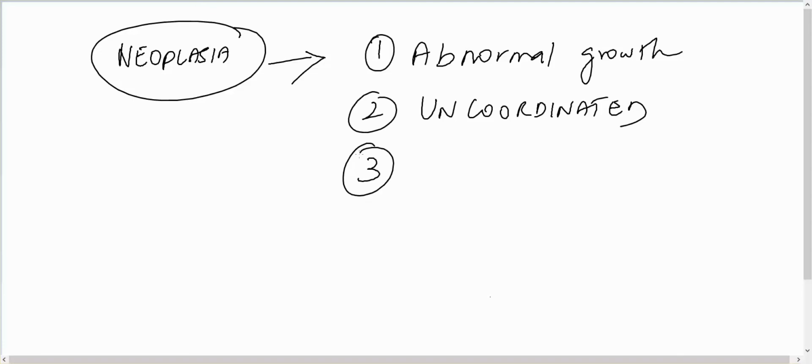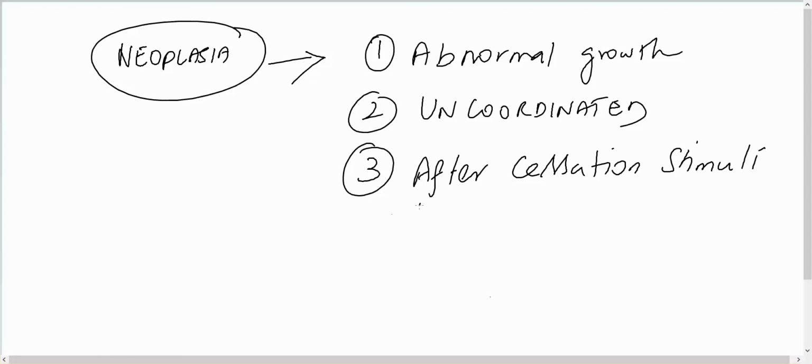And the stimuli which produced this abnormal growth, if the stimuli is stopped, for example, the person is smoking and he got this abnormal growth, and if he stops the smoking after the abnormal growth, the abnormal growth will continue. After cessation of the stimuli, the growth continues. So this is the basic definition, the basic principle of any tissue to call it a neoplasia.